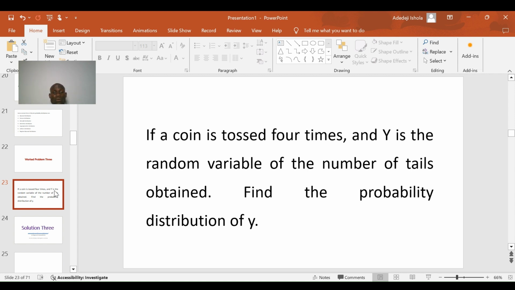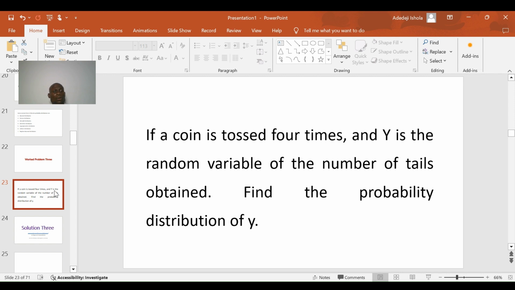So the first thing we have to do here is conduct that actual experiment of tossing the coin 4 times. And after tossing it 4 times, which outcome are we interested in? The outcome we are interested in here is the occurrence of tails. How many times do tails show up? That's what we really want to know in this scenario.